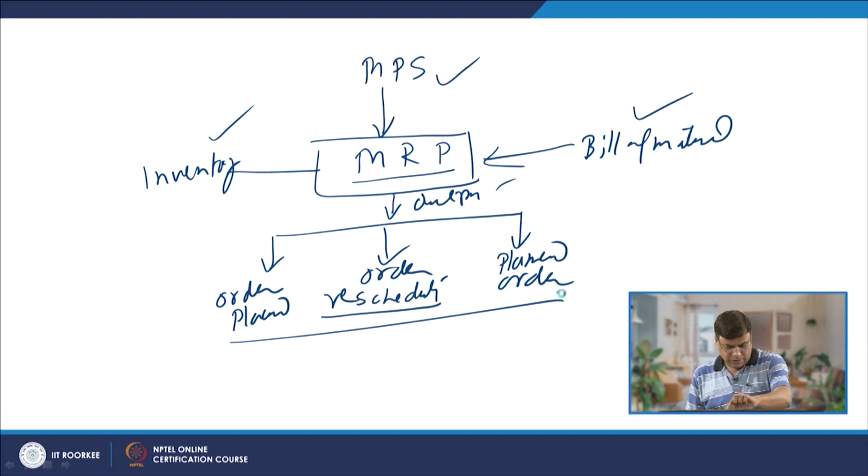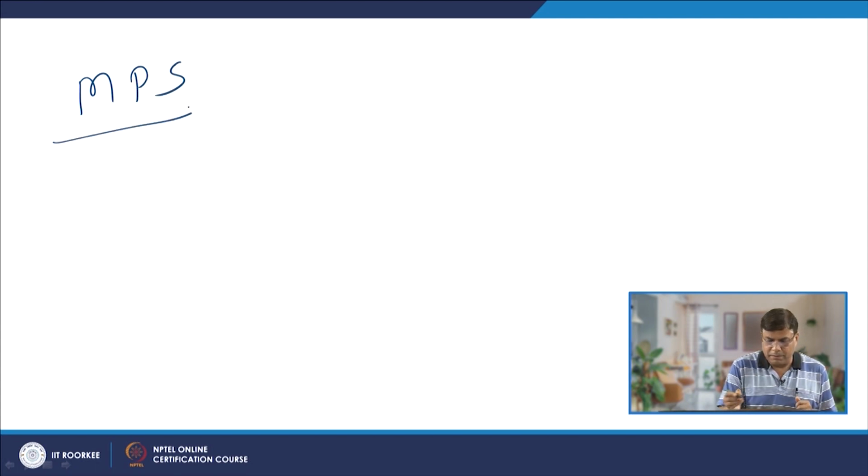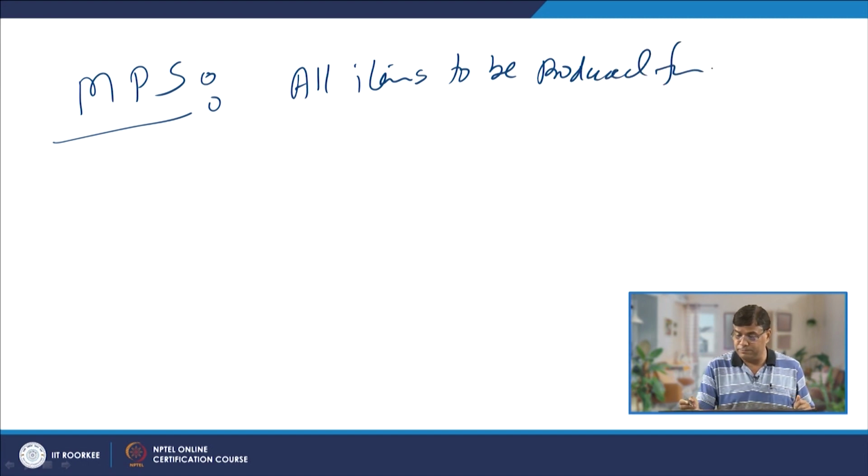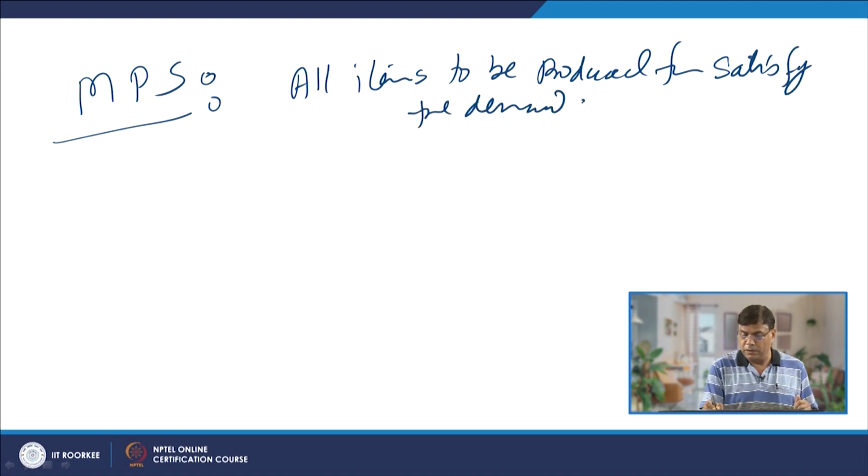So, what do we get from the master production schedule? Master production schedule is all about all items or the quantity of items to be produced for satisfying the demand of customers.